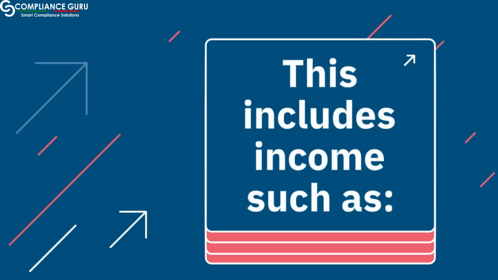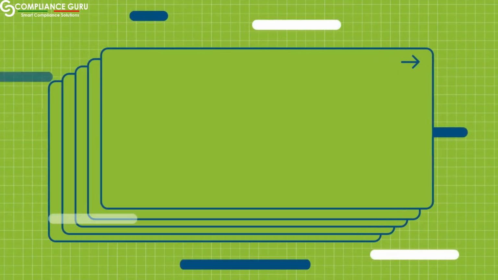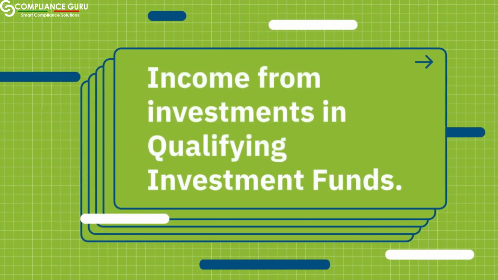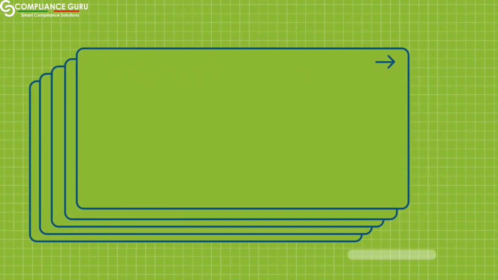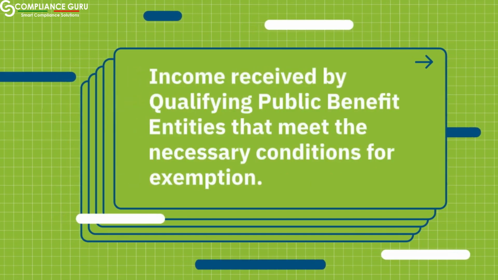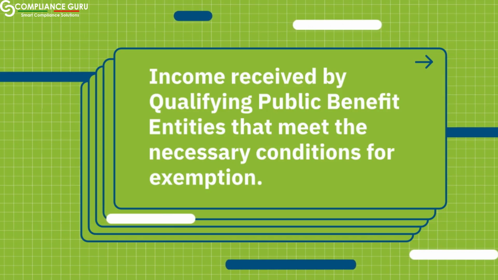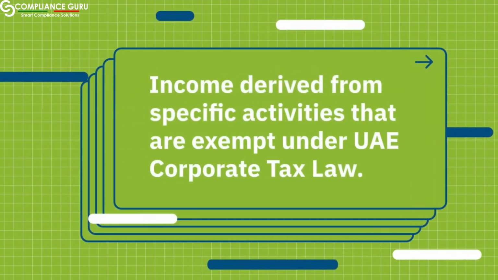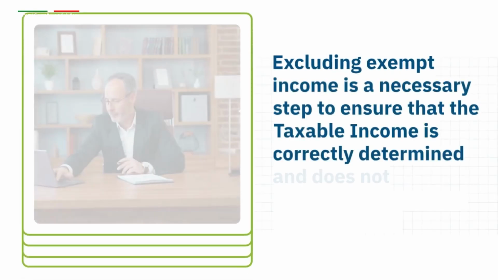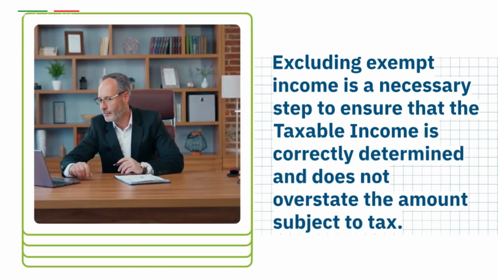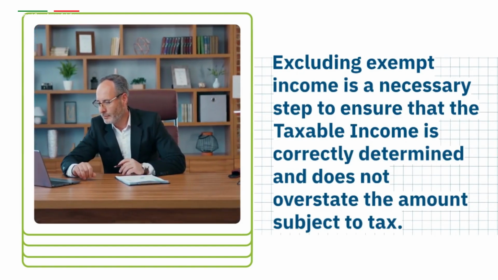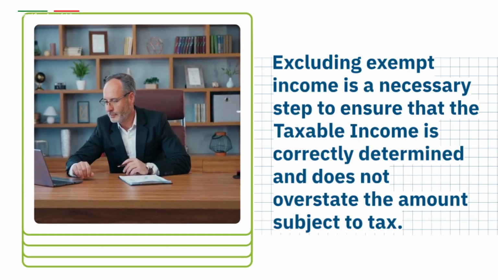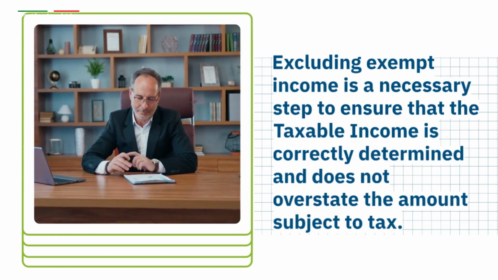This includes income such as income from investments in qualifying investment funds, income received by qualifying public benefit entities that meet the necessary conditions for exemption, income derived from specific activities that are exempt under UAE corporate tax law. Excluding exempt income is a necessary step to ensure that the taxable income is correctly determined and does not overstate the amount subject to tax.